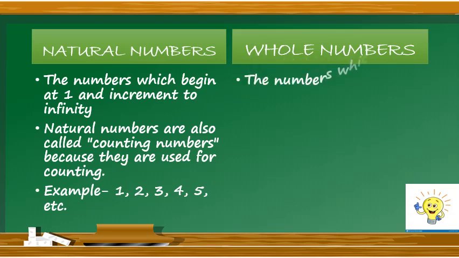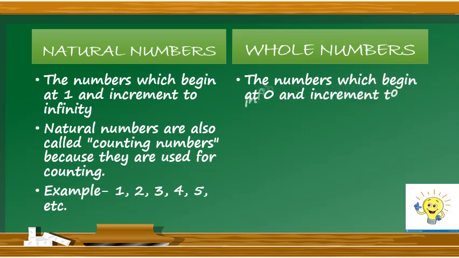The numbers which begin at 0 and increment to infinity. Natural numbers are those numbers which begin at 1 and whole numbers are those numbers which begin at 0 and both move towards infinity.